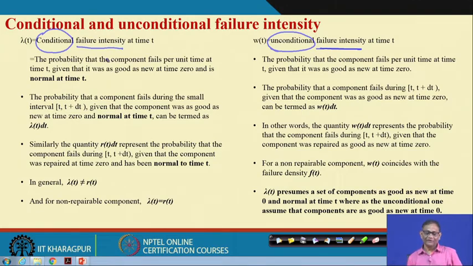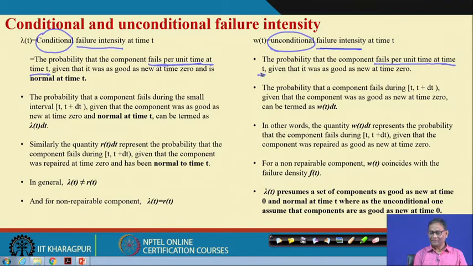What is the failure intensity? Failure intensity is also the probability that a component fails per unit time at time t. Here you see, the component fails per unit time at time t.